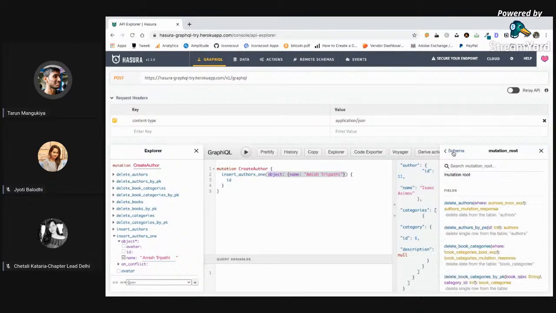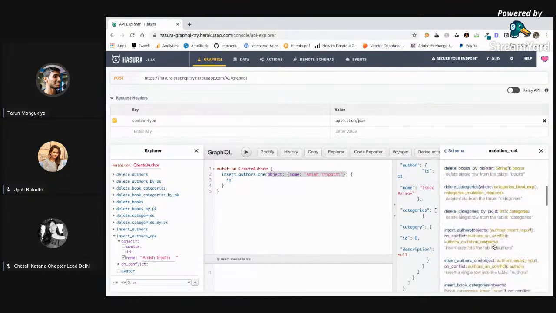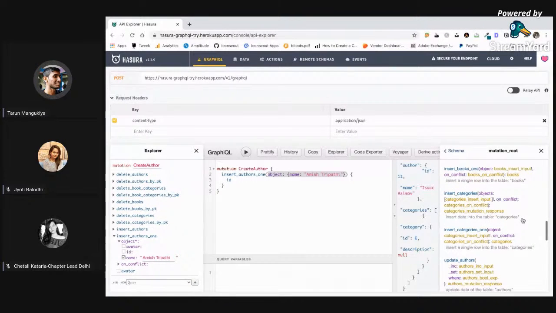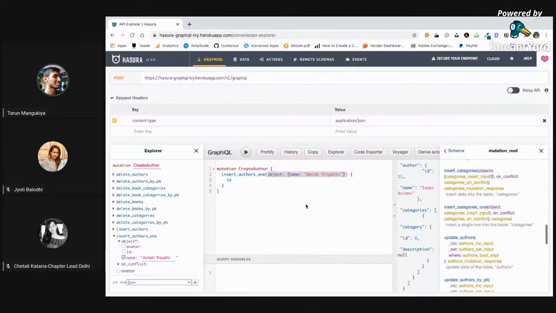Once you have access to this list, this is not something that's created manually. This is automatic from the GraphQL endpoint, right? This is called fetching the schema. Once you fetch the schema, you can get access to everything. So I have this mutation, in which I need to pass an object key, and in the object I can pass whatever data I want to update, right?